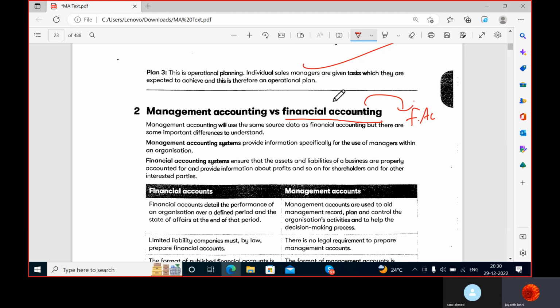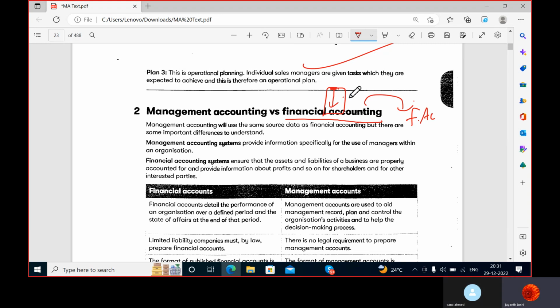Yes, sir. So these are all done on an actual basis, and here no forecast, no expectation, nothing like that. And here everything whatever you see is financial. That means non-financial information has no place in financial accounting. Okay, yes, sir. And financial accounting is based upon accounting standards.